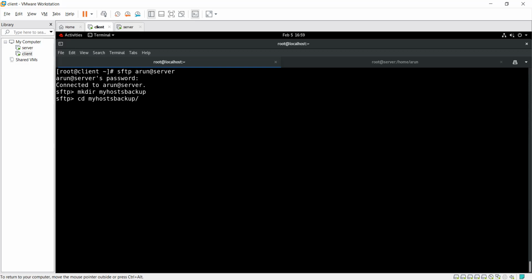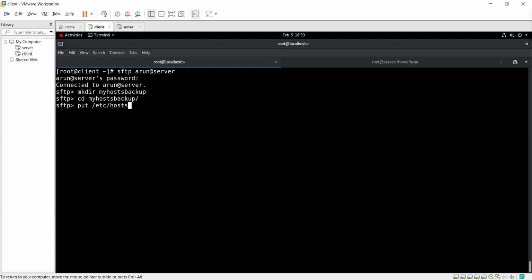Just understood, simple way. Now from here, put means that you want to copy it. Get means that you want to revert it. Put means you want to give something. Get means you want to ask for something. Put /etc/host. Etc host is my client machine's file.